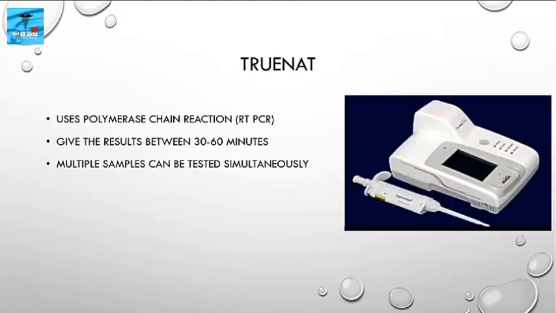Then TrueNat, it also uses polymerase chain reaction, that is RT-PCR, and it gives results between 30 to 60 minutes. Multiple samples can be tested simultaneously.